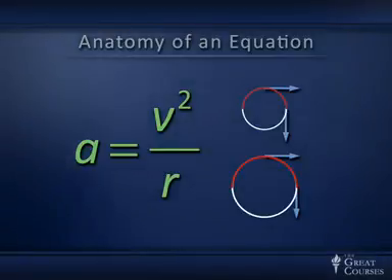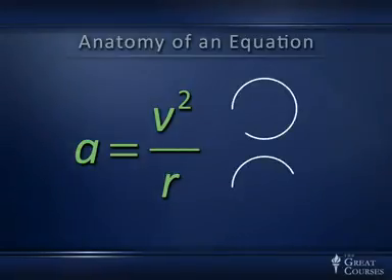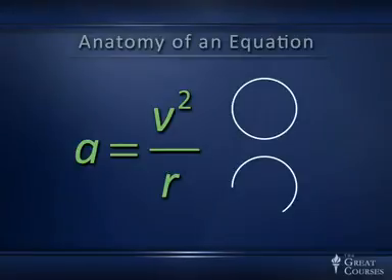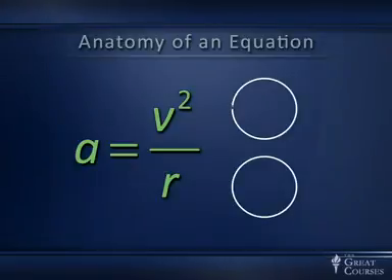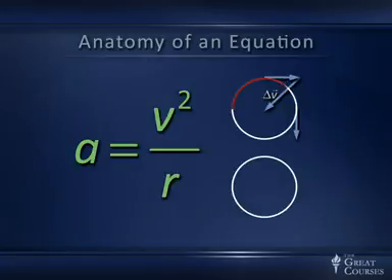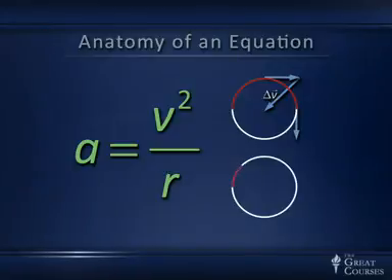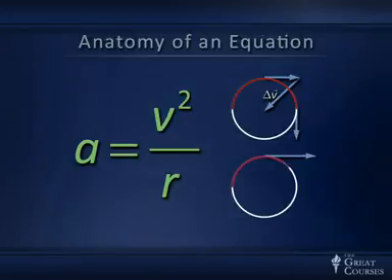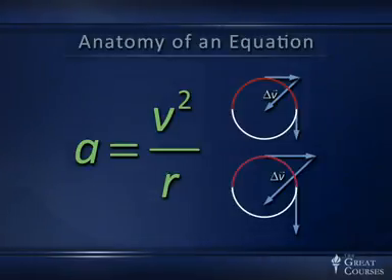On the other hand, if we look at two equal-sized circles with different speeds, we can also understand why this formula has the structure it does, in particular why it's got v squared upstairs. So now the upper circle has a certain speed, a smallish speed, and there is a delta v, which is the vector difference between those two vectors, the one going horizontal and the one at right angles. And if you work it out, you'll see that's the vector you have to add to the top one to get the downward pointing one. On the other hand, on the lower circle, which is the same size circle, delta v is bigger because v itself is bigger. So we expect that the acceleration will be bigger if the speed is bigger.